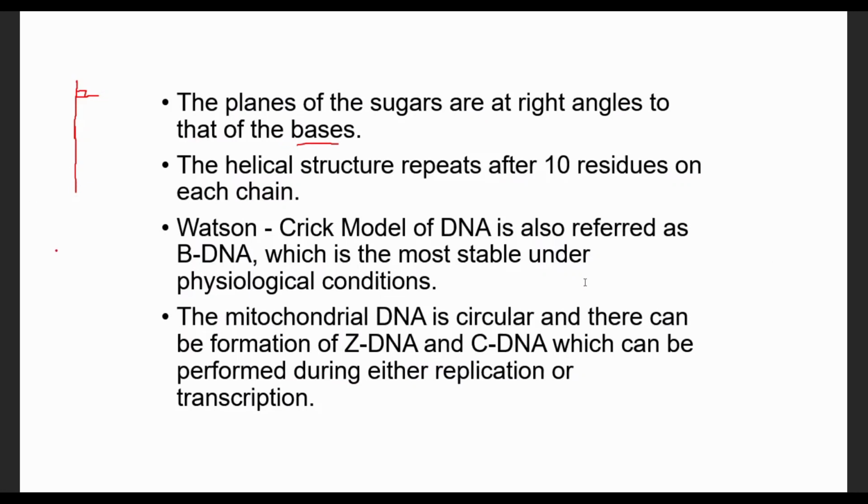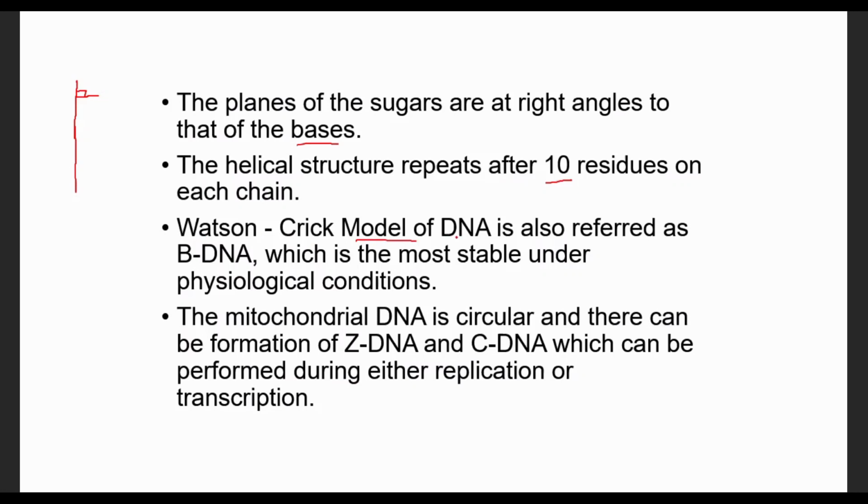The helical structure of DNA has a length of about 10 nucleotide residues per one helical turn. This is the length of one helical turn. Per one helical turn, we find 10 nucleotide residues on this DNA molecule. The helical structure of DNA was discovered by Watson and Crick. These are the two scientists who discovered the structure of DNA and developed this model of DNA.